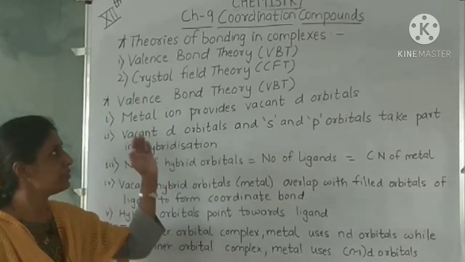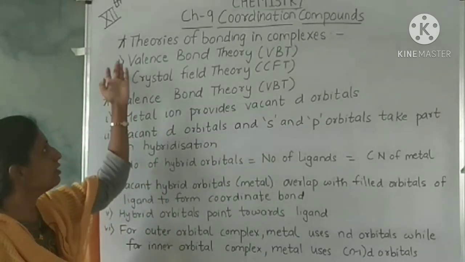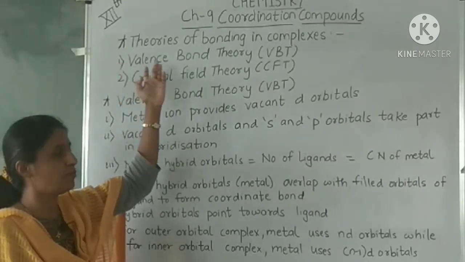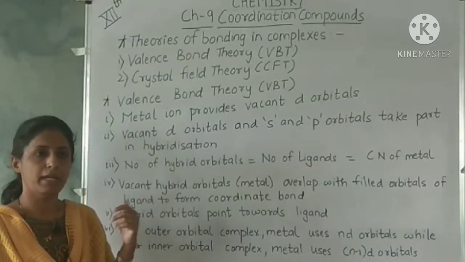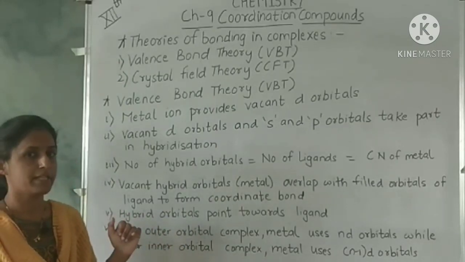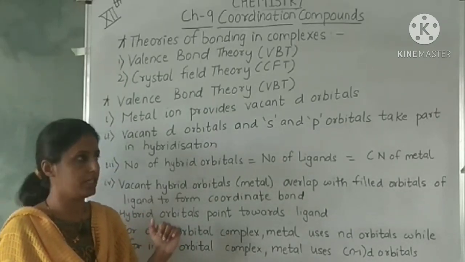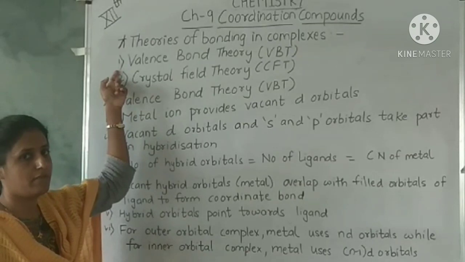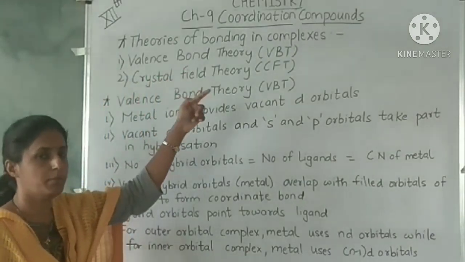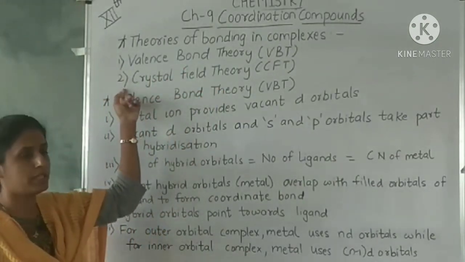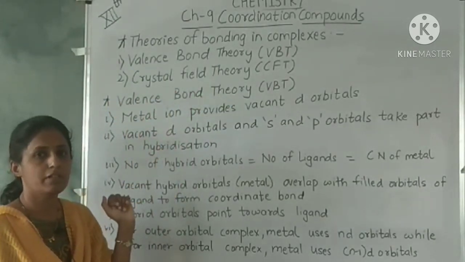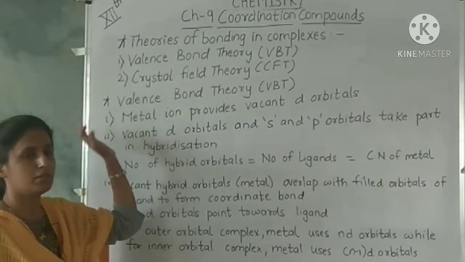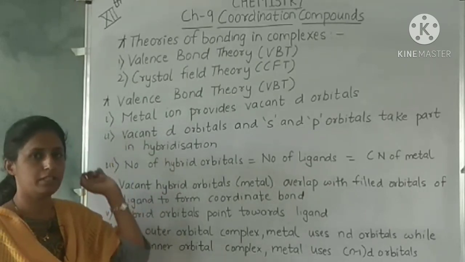In this lecture, we are going to study the topic theories of bonding in complexes. Now the bonding in metal complexes can be explained with the help of two theories. First one is the valence bond theory, that is VBT, and the next one is the crystal field theory, that is CFT. Now in this lecture we will be starting with the valence bond theory.